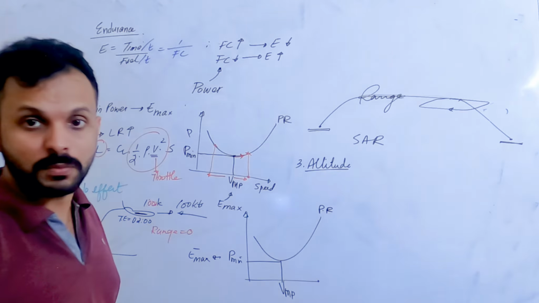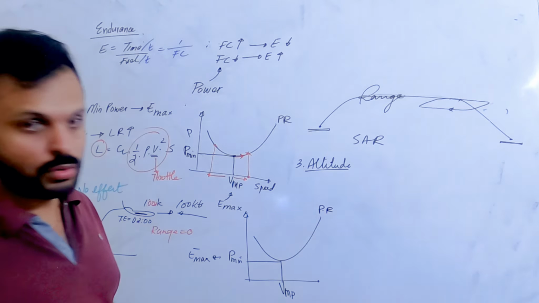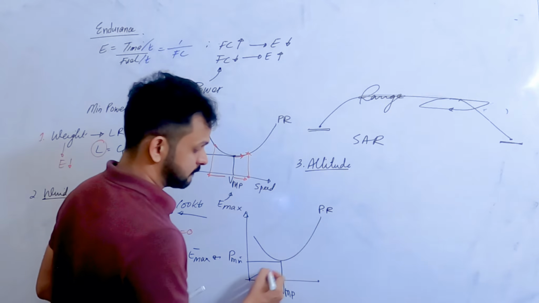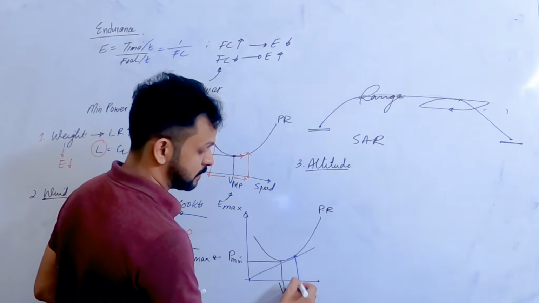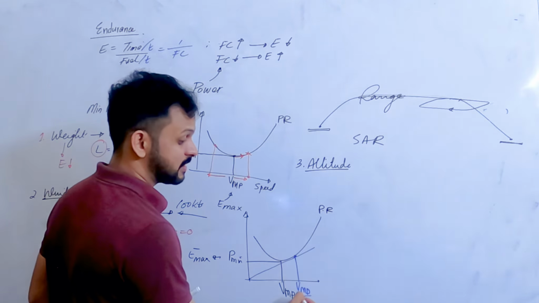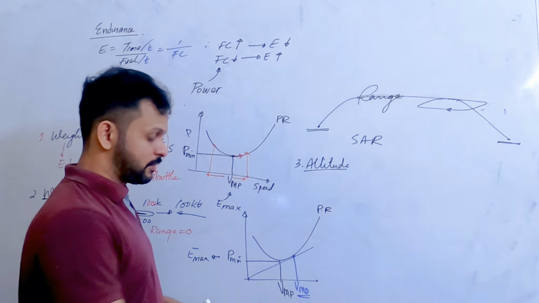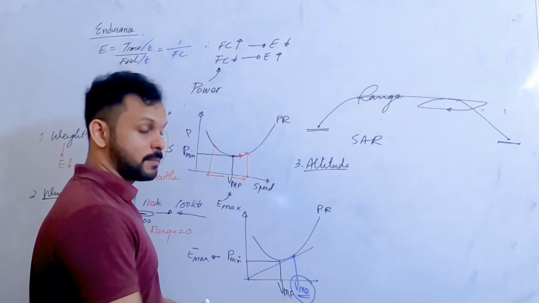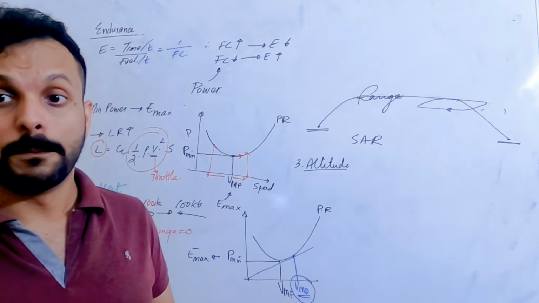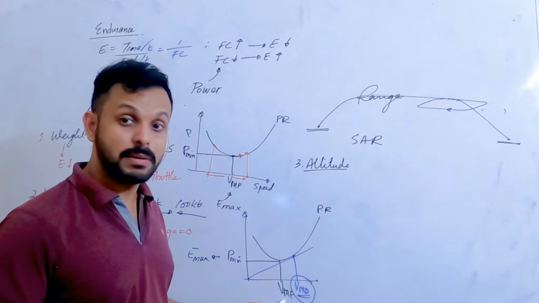Well, how can you find out minimum drag from this? As he told before, minimum drag. That's right, tangent. So you can see minimum drag is actually at a higher indicated speed than minimum power, right? Therefore, the speed at which minimum drag happens is actually more than the speed at which minimum power happens.